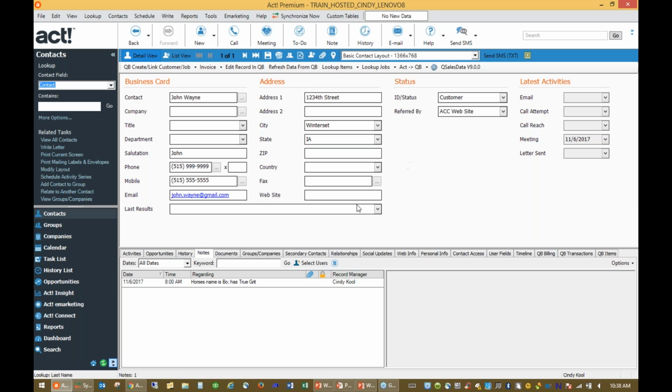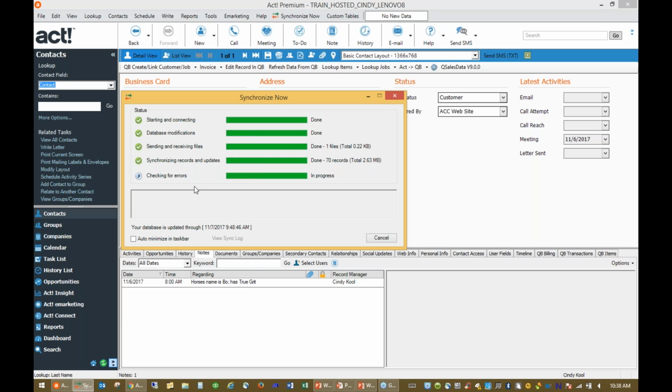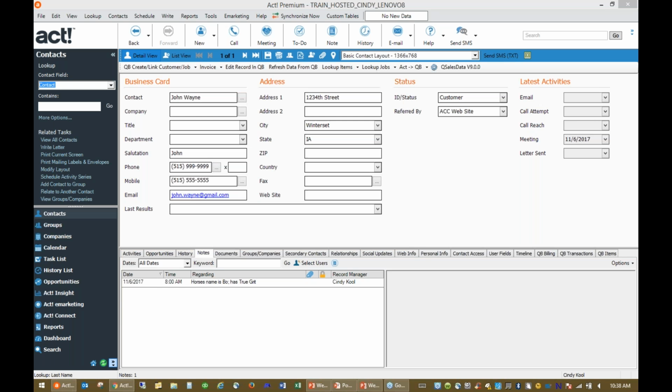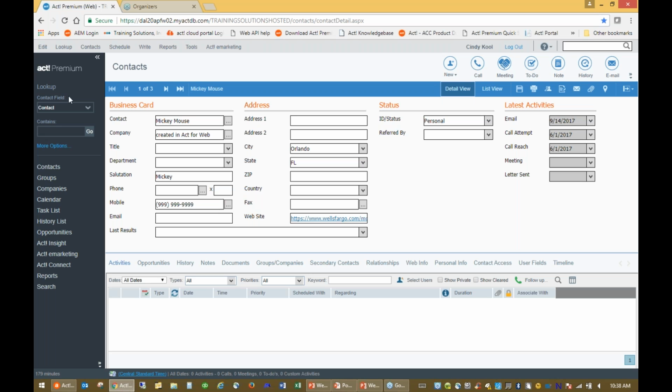Okay. So let me go ahead, and our synchronization, I believe, is finished. It's been done here. We're going to let it go ahead and tell us it's been finished. I'm going to go ahead and close this. I'm just going to go ahead and go back to my web version here, and I'm going to go back to my John Wayne.